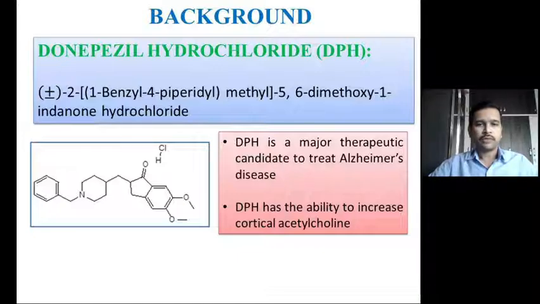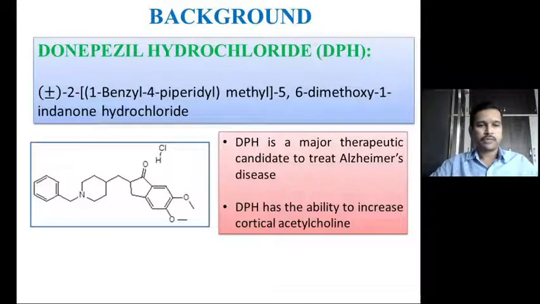So donepezil hydrochloride is a major therapeutic agent which is widely used to treat Alzheimer's disease. It is used as an Alzheimer's treatment therapeutic agent because it has the ability to increase the acetylcholine. Because of this property of donepezil hydrochloride, it is more commonly prescribed by physicians or doctors to treat the present generation and severe disease, which is Alzheimer's disease.